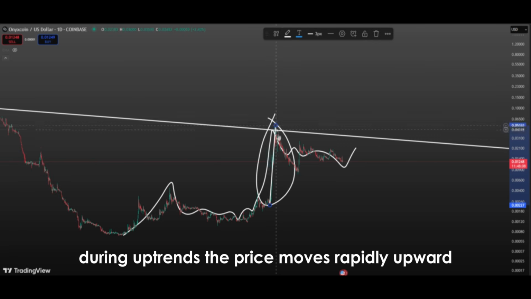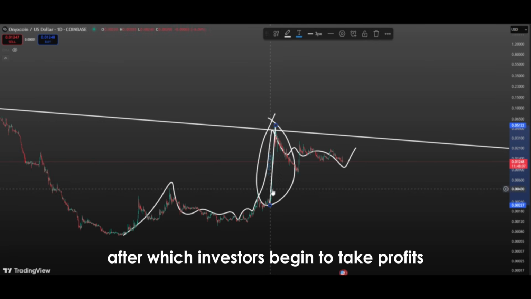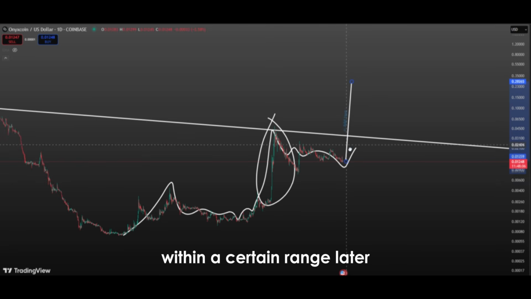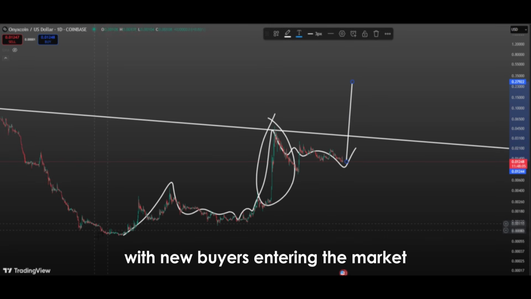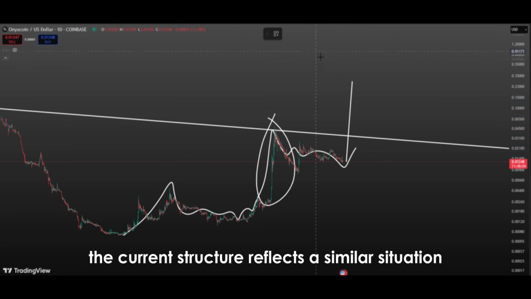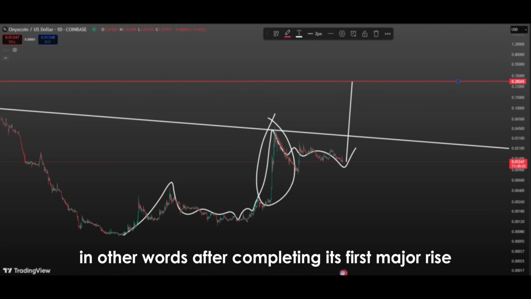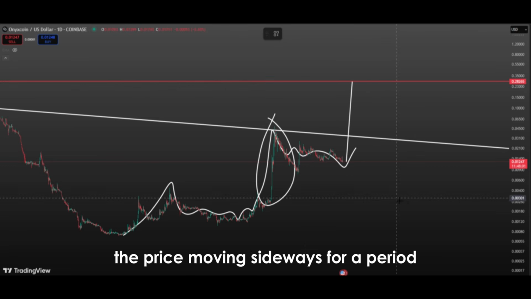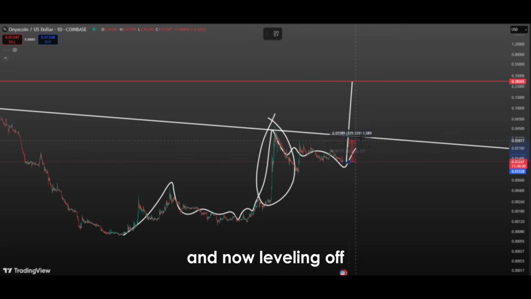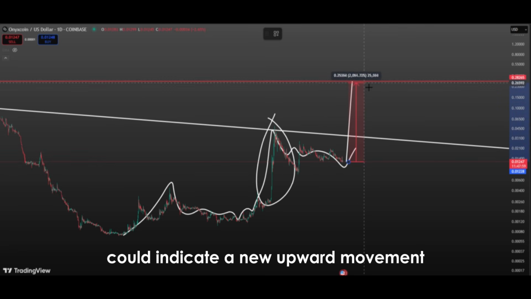During uptrends, the price moves rapidly upward, after which investors begin to take profits, causing the price to move sideways within a certain range. Later, with new buyers entering the market, another strong increase can occur. The current structure reflects a similar situation. In other words, after completing its first major rise, the price moving sideways for a period, then rising again strongly, and now leveling off, could indicate a new upward movement.